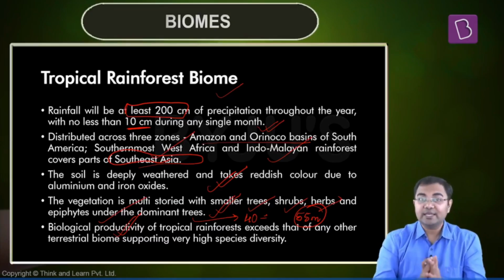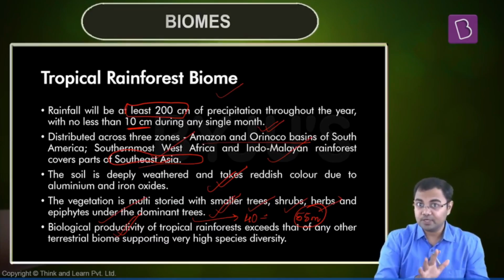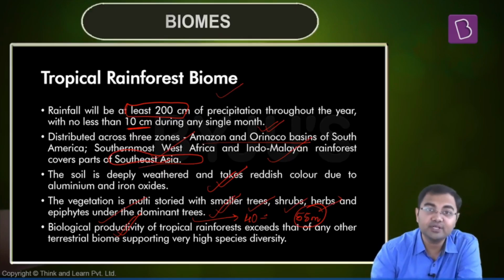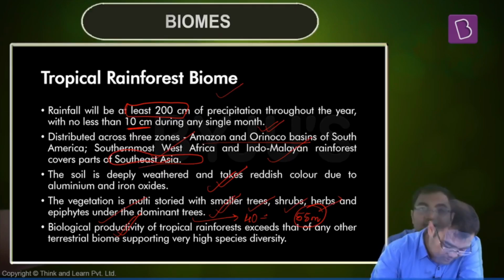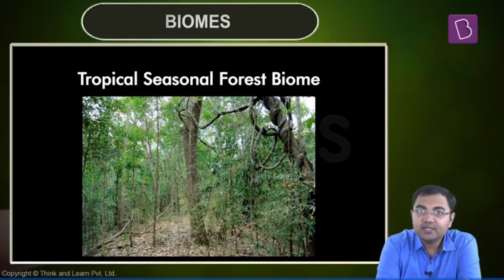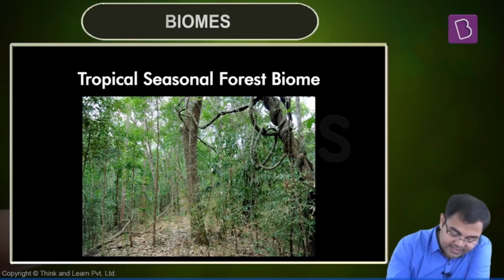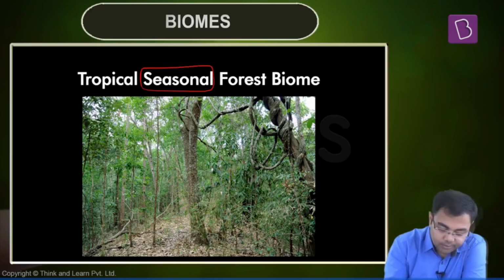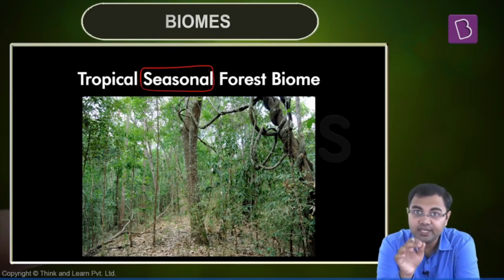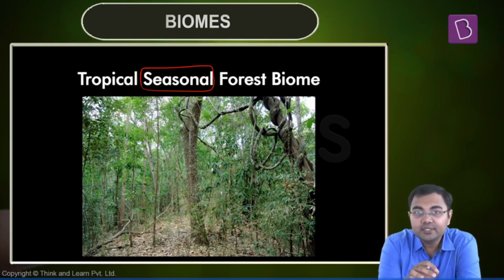So these are some of the areas of interest when it comes to your prelims examination as well. All these points are the ones which remain very, very important from your examination perspective. The next biome that we have in the tropical region is the tropical seasonal forest biome. Now here seasonal becomes a very important keyword. Why is the word seasonal being used?